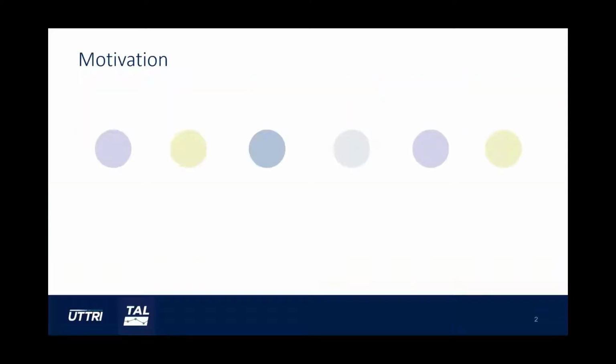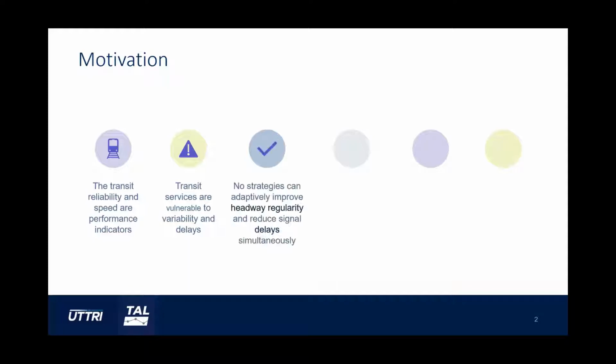So the motivation for us to develop this transit signal priority (TSP) algorithm is, first, that transit reliability and speed are both key performance indicators for transit agencies and users. Second, transit services are vulnerable to variability and delays, especially in busy networks like we know in Toronto. Third, currently there are no strategies that can improve these two performance indicators simultaneously. So this is an obvious research gap.